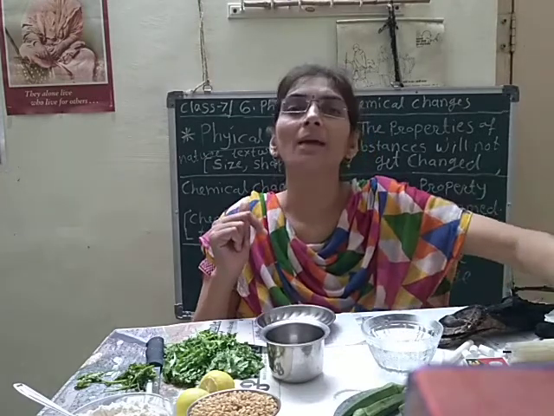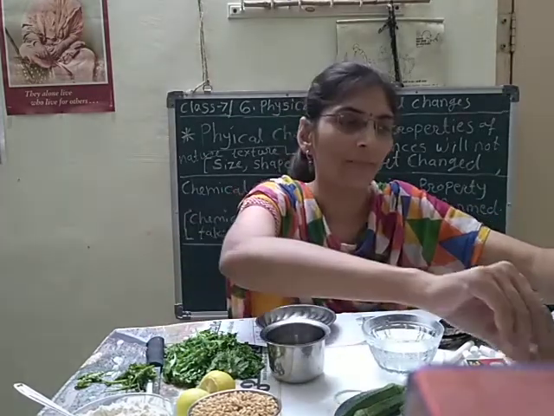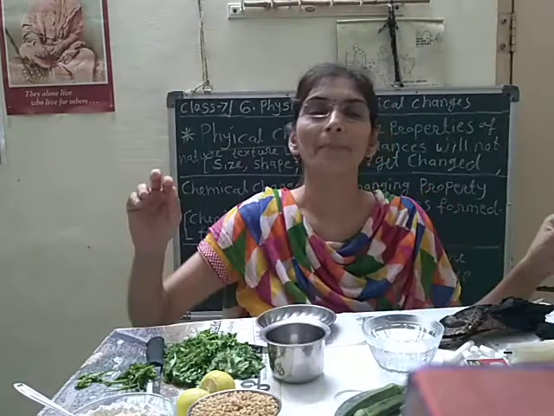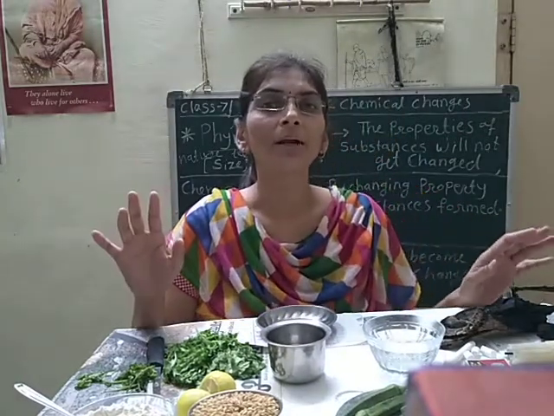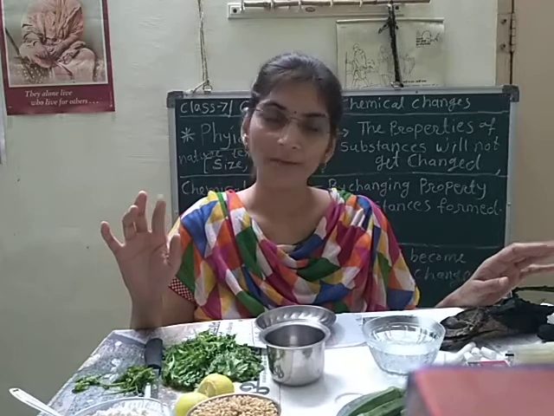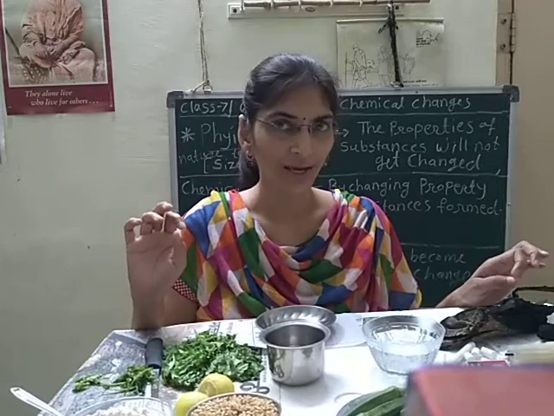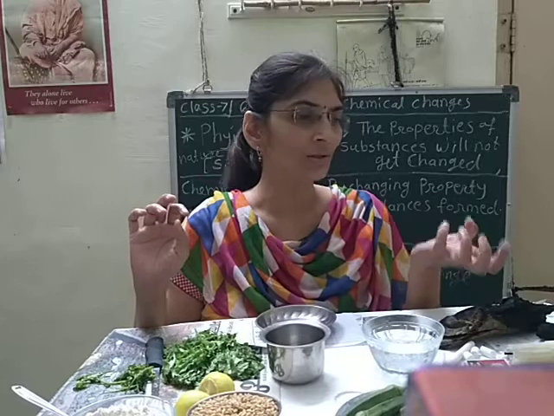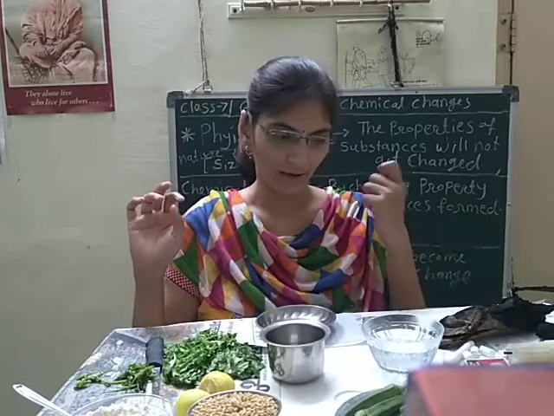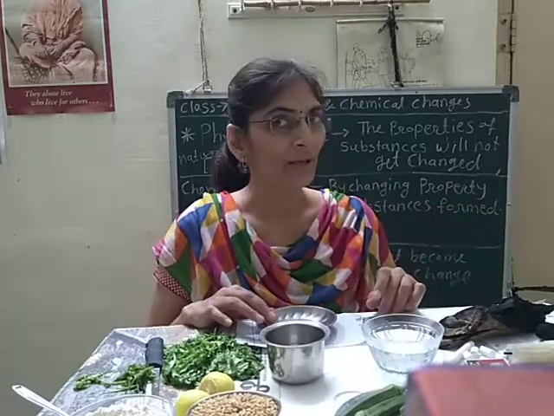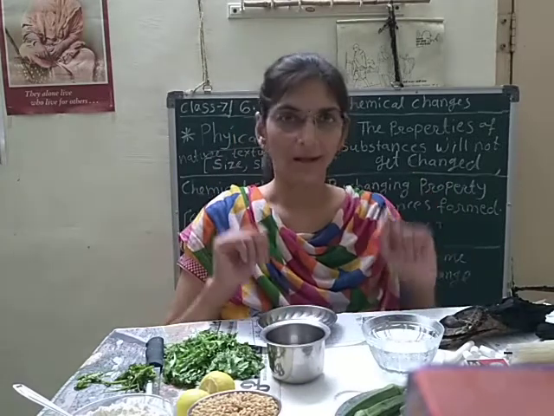After cooking, the nature of that lady's finger totally gets changed. Here the chemical change happens. Means the properties of that lady's finger here get changed. Okay. So we got a cooked new substance here. So that is known as chemical change. So this is the example.